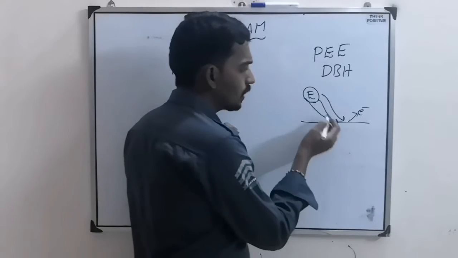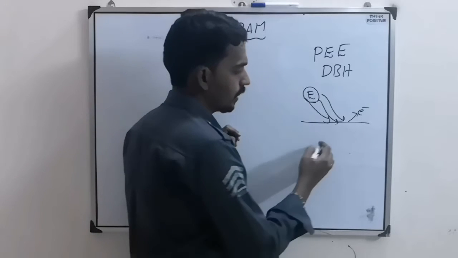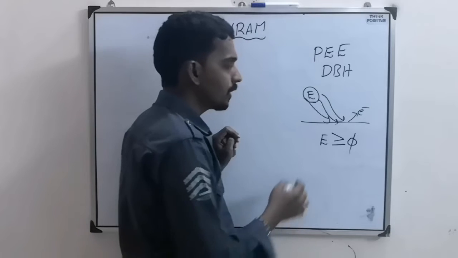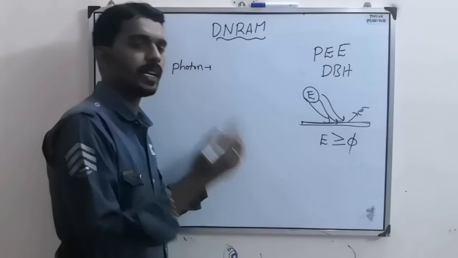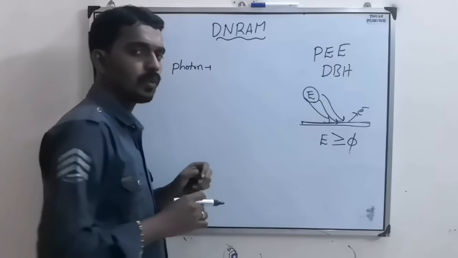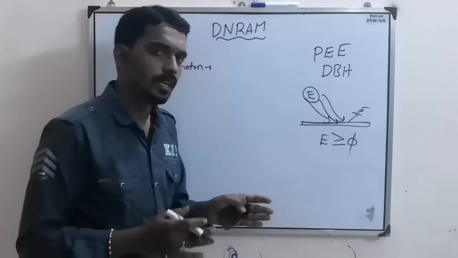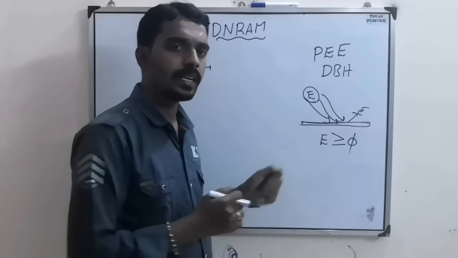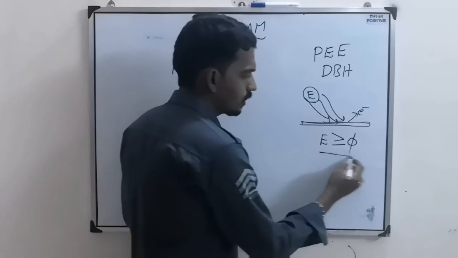And the electron will absorb that energy, and if that energy is sufficient, I mean greater than or equal to some minimum energy required for the surface to emit an electron, then the photoelectric effect happens. This phenomenon of emission of electrons with the help of light energy, we call the photoelectric effect, and the condition is this one.